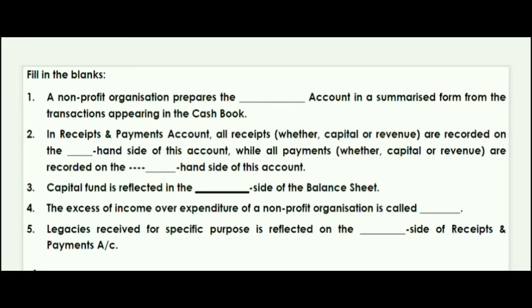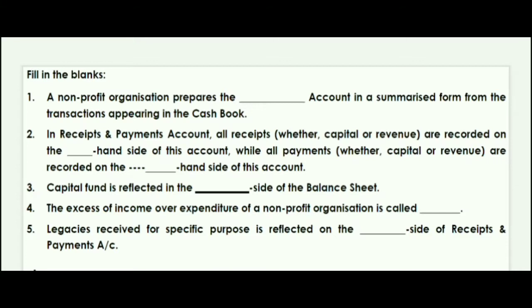So let's see the next question. In receipt and payment account, all receipts, whether capital or revenue, are recorded on the right hand side or left hand side of the account, while the payments, whether capital or revenue, are recorded on which side of the account? So what will be the answer?